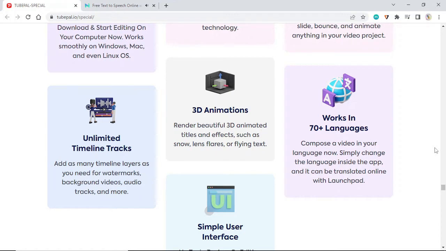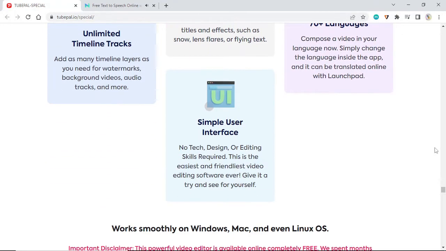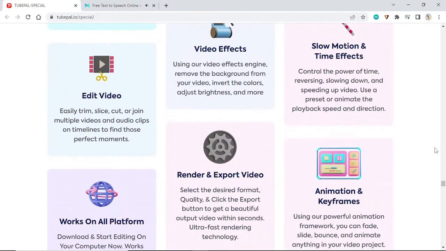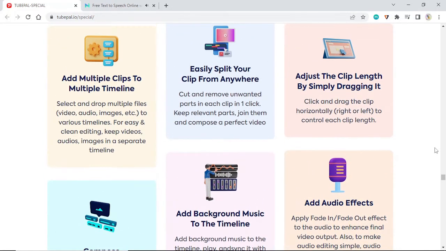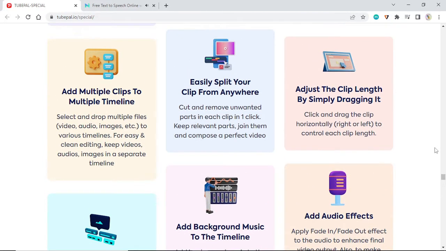Add media to the timeline. Select and drop one or multiple files to timeline in one click. Easily split your clip from anywhere. Cut and remove unwanted parts in each clip in one click. Keep relevant parts, join them and compose a perfect video.